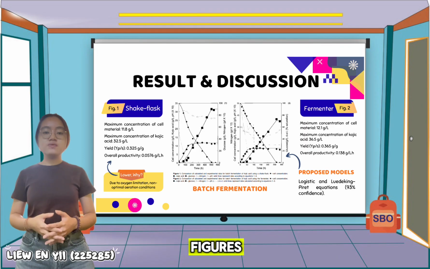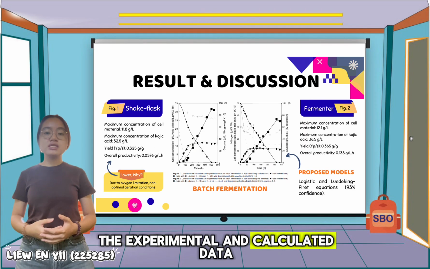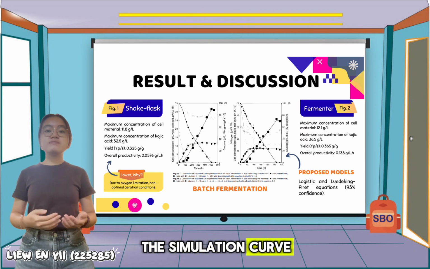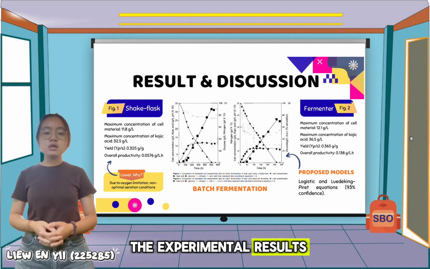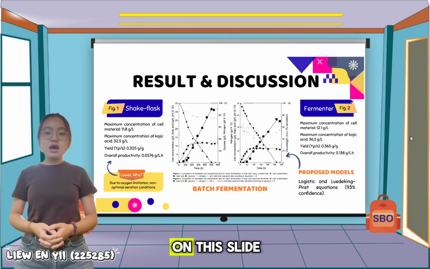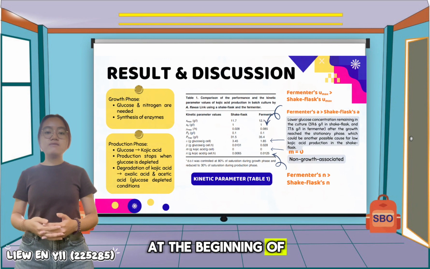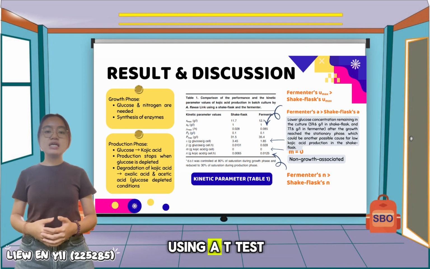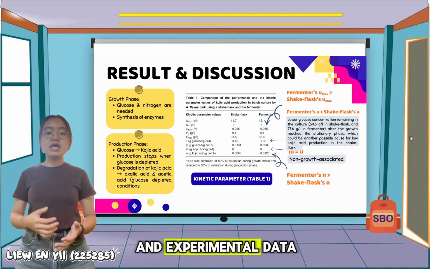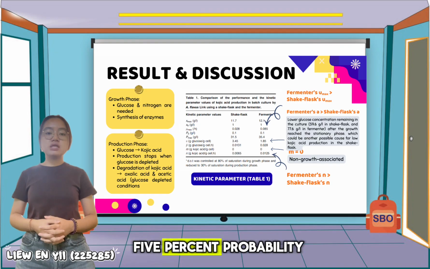So these two figures, 1 and 2, show the experimental and calculated data for both systems. The simulation curve fitted very well to the experimental results with more than 93% confidence. Only slight deviation was observed at the beginning of the fermentation, and statistical analysis using a t-test confirmed that the difference between calculated and experimental data was not significant at 5% probability.